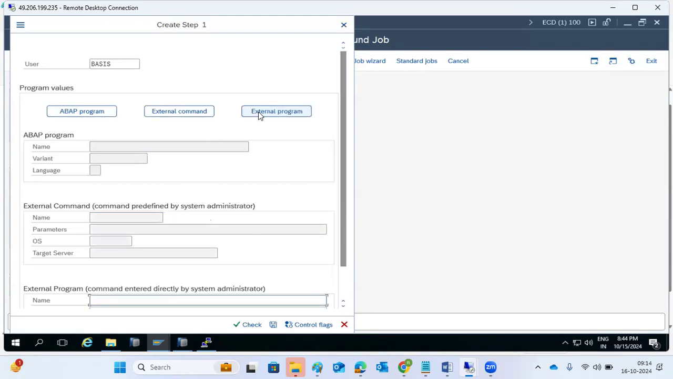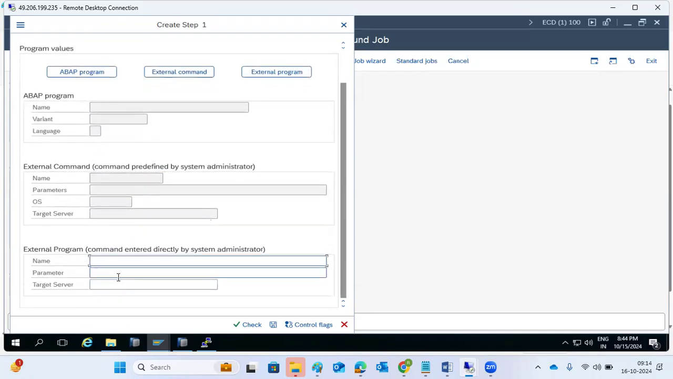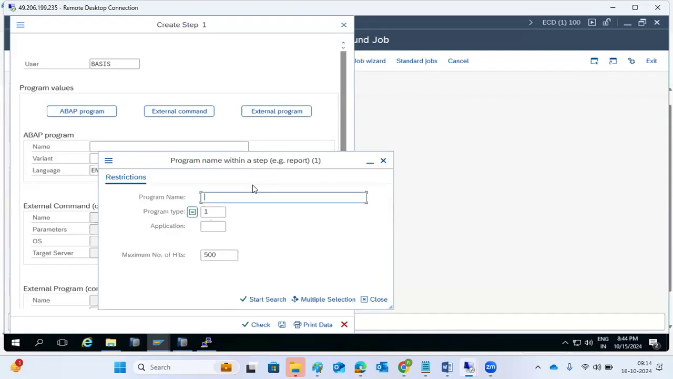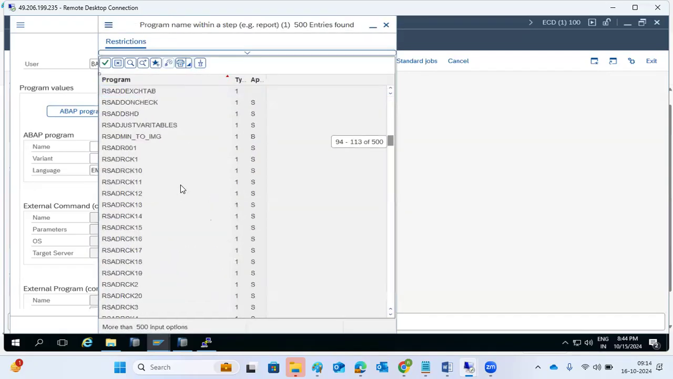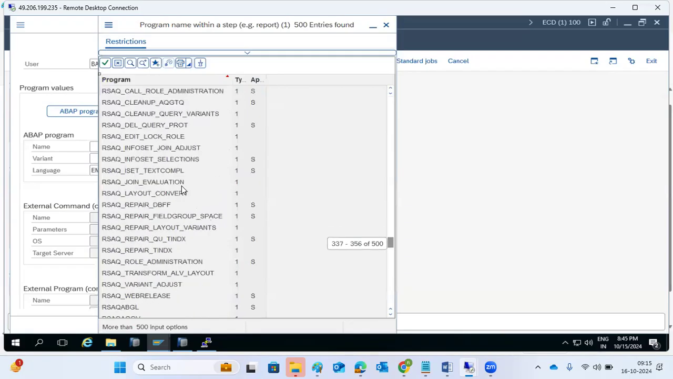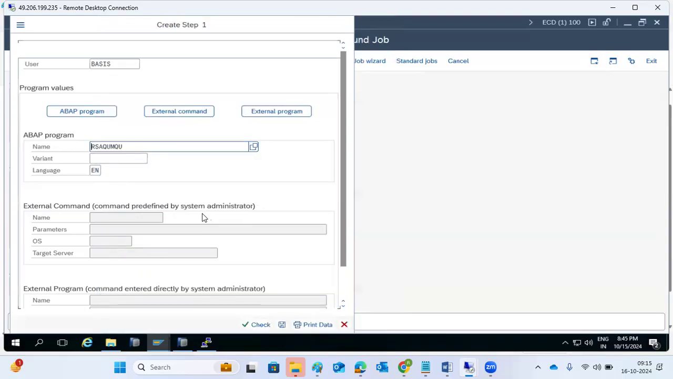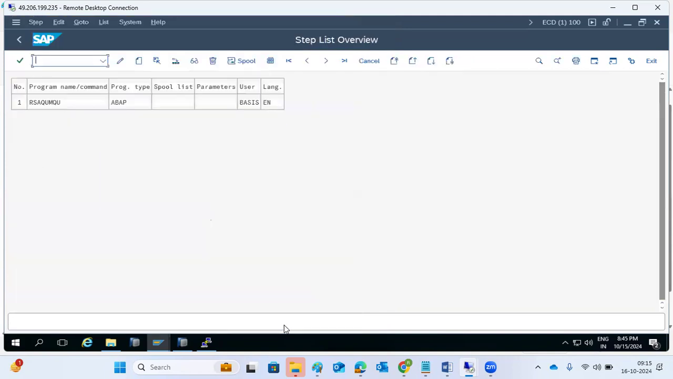You can also create external programs, meaning some other external programs. In rare cases people use these; most frequently they use ABAP programs. SAP system ABAP programs are developed in ABAP. If you browse here, there are multiple programs. If you search with the program name RS star, there are hundreds, even thousands of programs available. Any one of the programs you can select, that is your wish, because presently we don't have any custom program. Just click on the OK button.